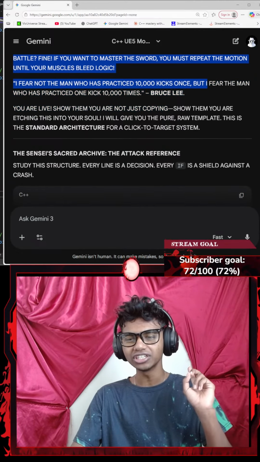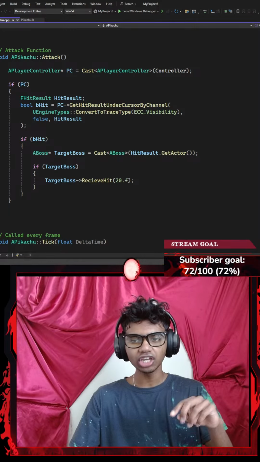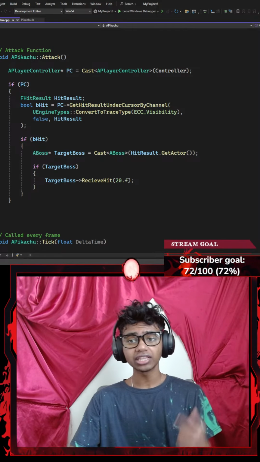The attack reference. So basically, this was the attack function that I had to work on last stream. I could write it, but I need to work on the syntax of some of these functions because I don't know those names. So I will get this in the other window just to look at it as a reference. Maybe decrease this a bit, and scroll out the web to the reference. There we go. Now, in my Pikachu's class, if I go to the C++ file, I do have an attack function that has the exact same logic without the GEngine displays and all that.